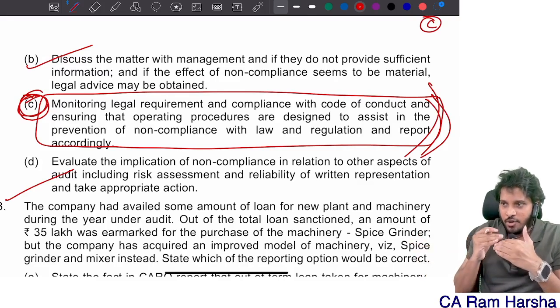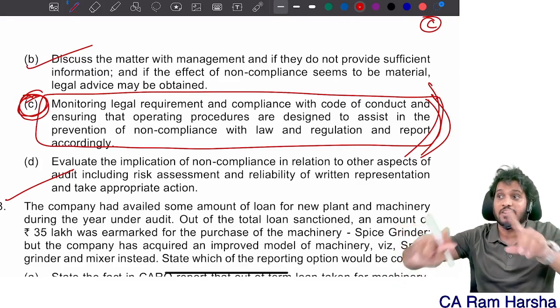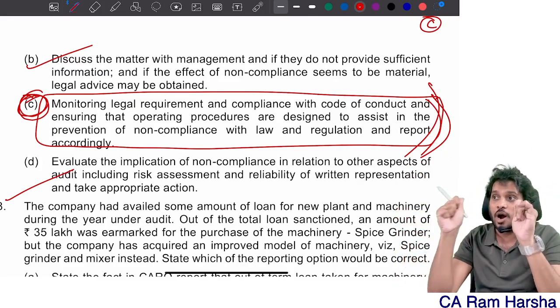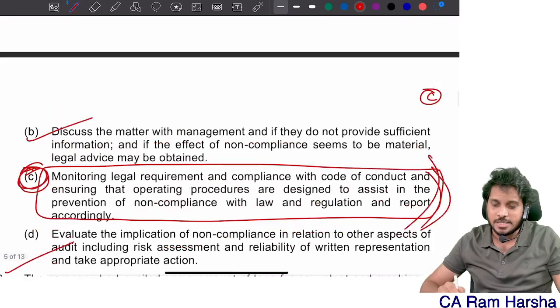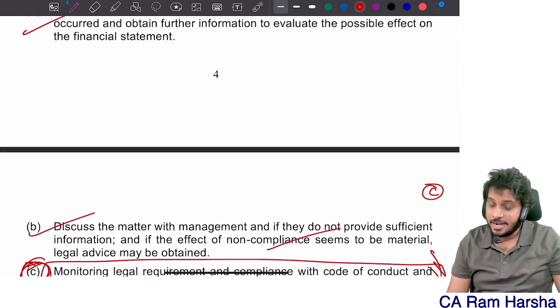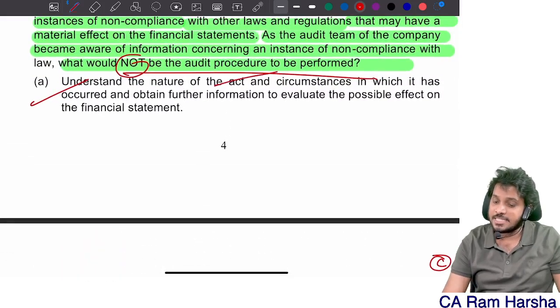At the beginning, before I go in depth into the laws and regulations, then I will go in depth into laws and regulations. If I identify a non-compliance, what will I do? I think we have a question on that. What if the auditor identifies a non-compliance? You discuss the matter, and if the non-compliance seems to be material, legal advice may be obtained. Understand the nature of facts and circumstances.